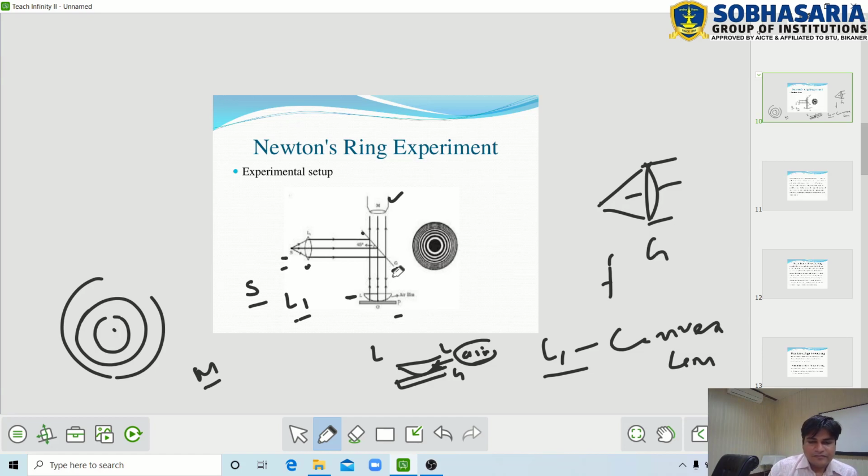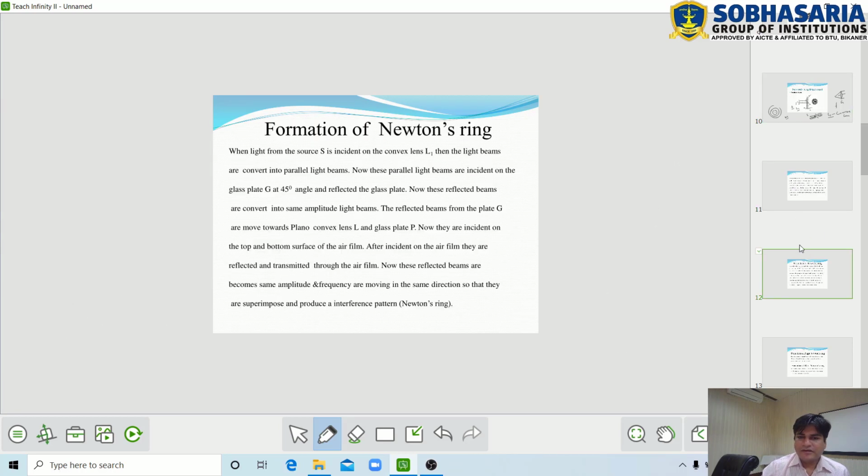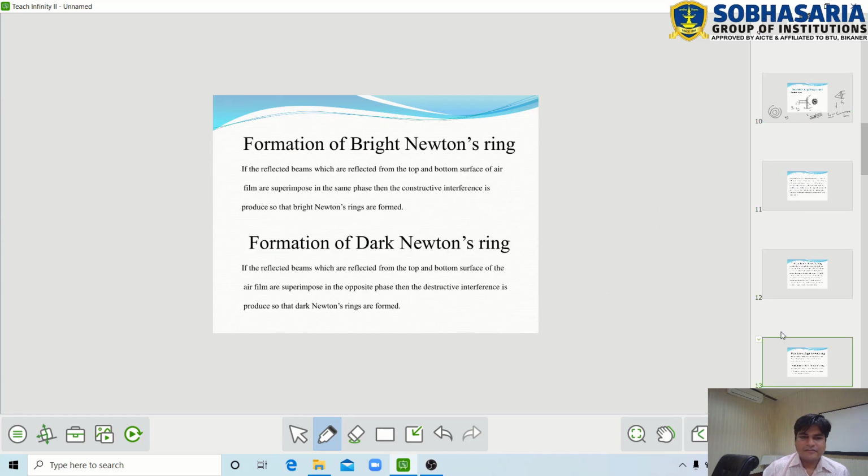If the reflected beams from the top and bottom surface of the air film are superimposed in the same direction, then constructive interference is produced. We know that whenever constructive interference is produced, the intensity of light is always maximum, therefore the bright Newton's rings are formed.